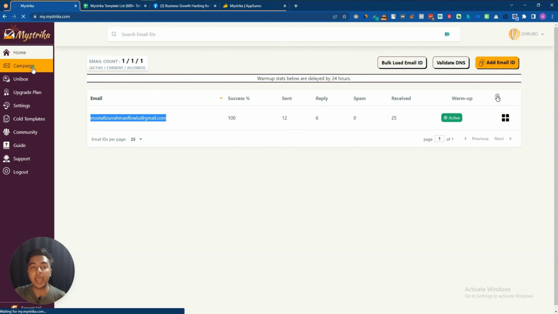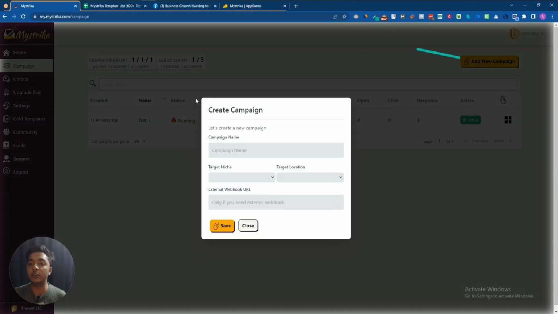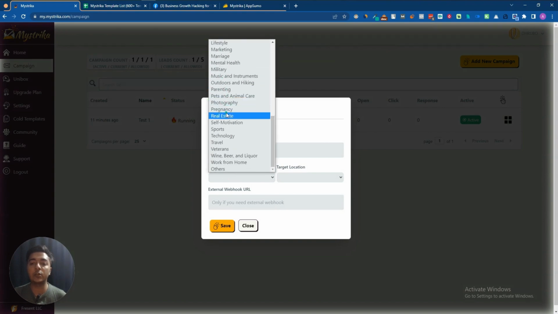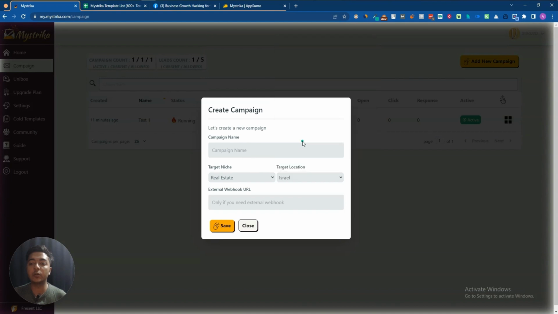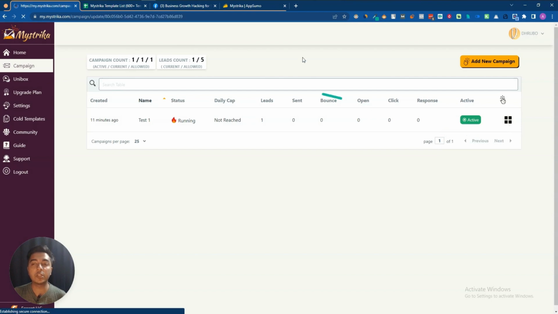After that, they have campaigns, and here you can run your cold email marketing campaign. As you can see, I have already tested one campaign 11 minutes ago. To set up the campaign, at first you have to click on add new campaign. Here you insert your campaign name and target audience. As you can see, you have to target your audience, and then your location. And here, if you have any external webhook URL, you can add it, but it's not mandatory. Then just click on save, and it will ask you for the sequence email. As you can see, I have given some sequence email.